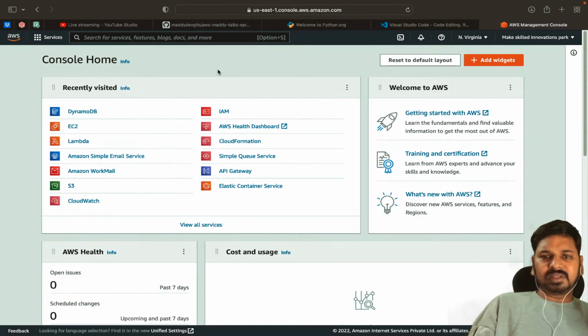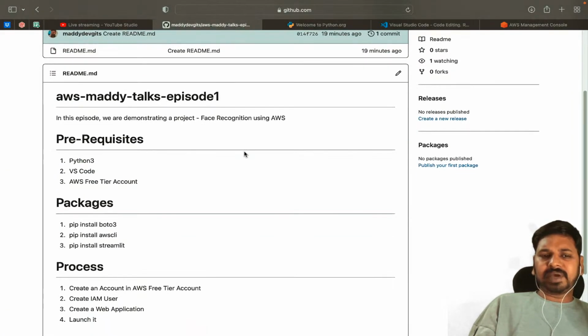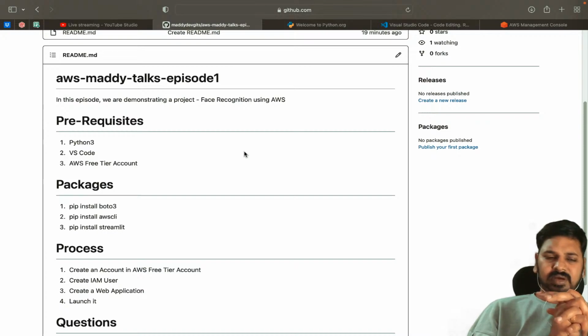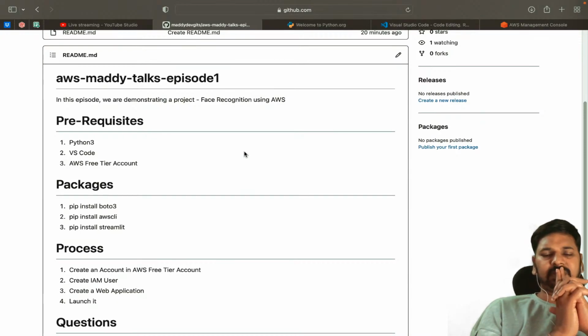After installing these three, after getting all these three, we need some packages as well. I'll be showing you how to install those packages, and also I'll be showing you what each package is and why we will be using it. So here the project is based on AWS, right? So we will be using face recognition. So the project is face recognition. We have to use AWS to communicate with AWS services.